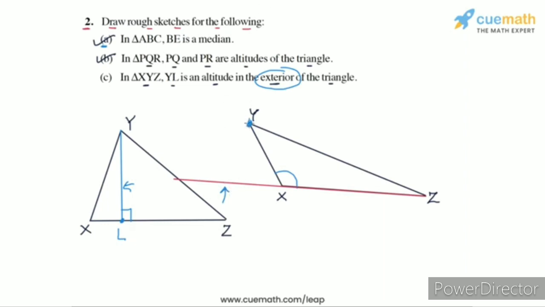You drop the perpendicular like this, and this is 90 degrees, and this is the foot of the altitude, which is L. Now we see that the altitude YL lies in the exterior of triangle XYZ. So this is a situation in which the altitude lies in the exterior of the triangle. That's part C, and with this we have completed question number 2.